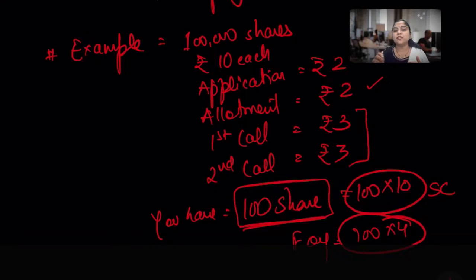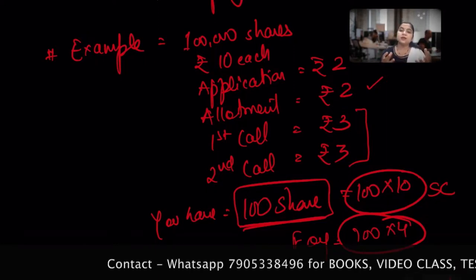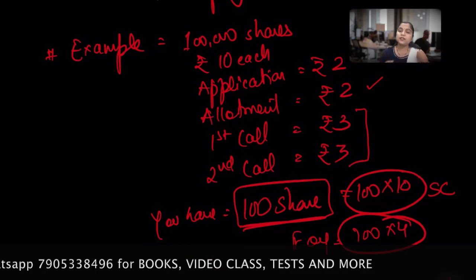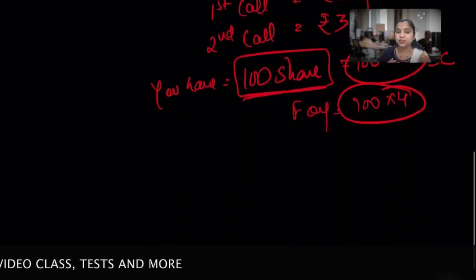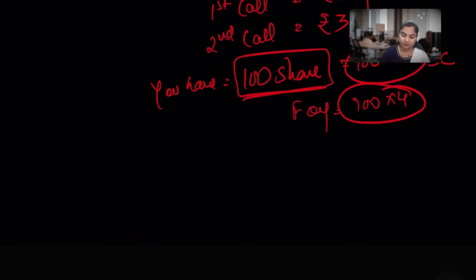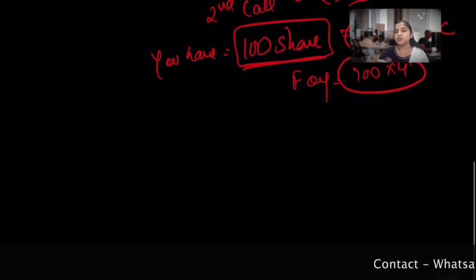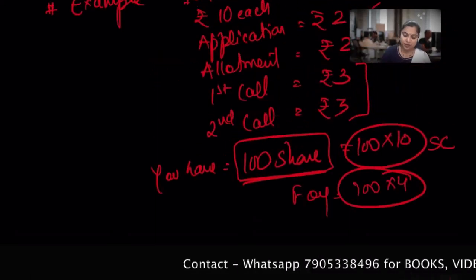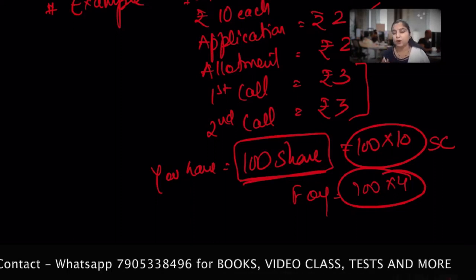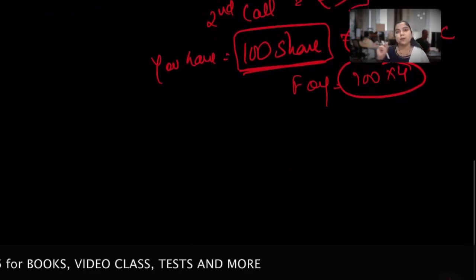So these forfeited shares should be shown in the balance sheet by way of the amount that has been forfeited, which needs to be added back to the paid up share capital on the liability side, until and unless these shares are reissued to somebody else. I'm just talking here about forfeiture. At the reissue time we'll talk about reissue.